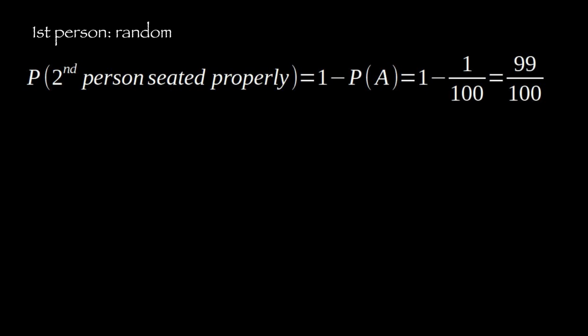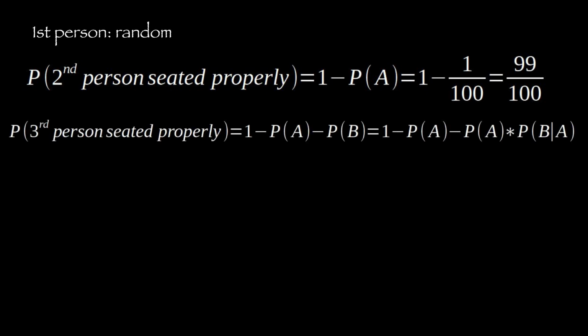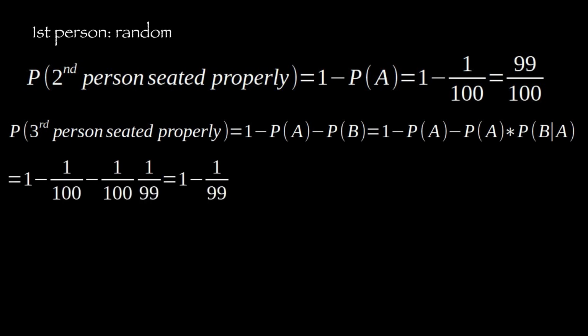Now let's go to the probability of the third person being seated properly, which is 1 minus probability of A minus probability of B, which is 1 minus probability of A minus probability of A times probability of B given A, which is 1 minus 1 over 100 minus 1 over 100 times 1 over 99, which simplifies to 1 minus 1 over 99.